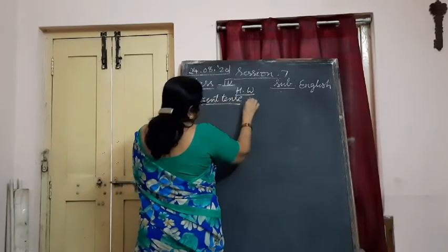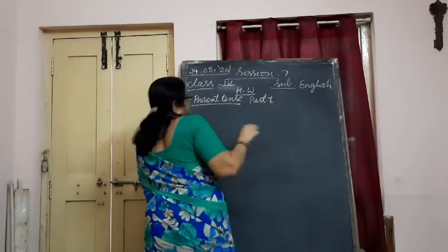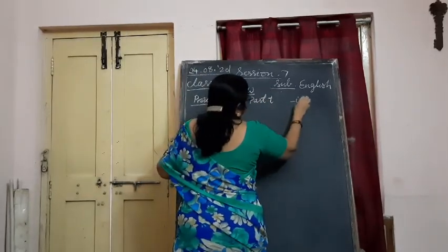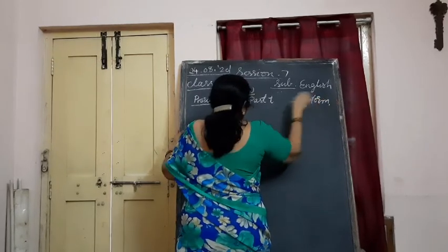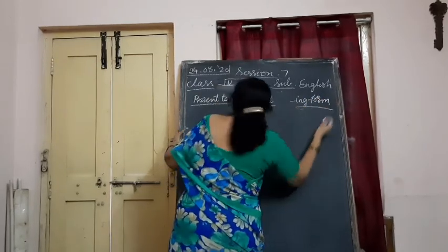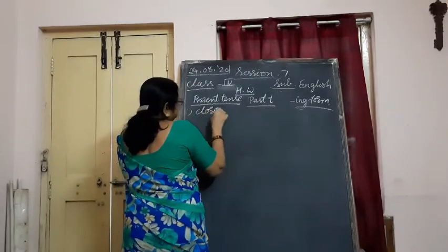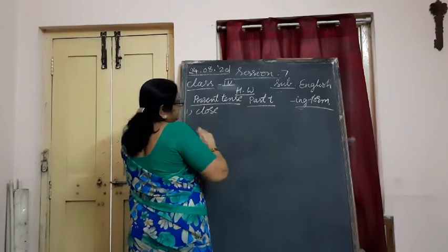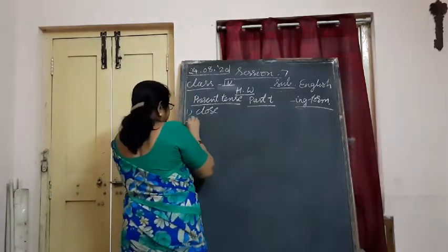You are writing past tense and ing form. First one, close. I said here ed will come. Here E you are removing and writing ing.